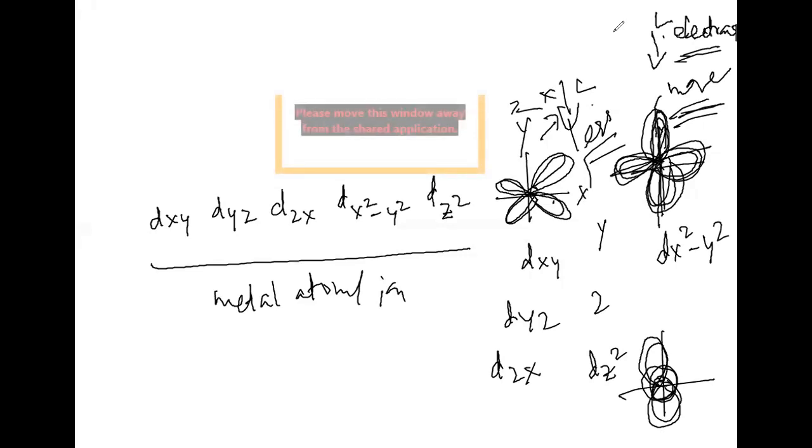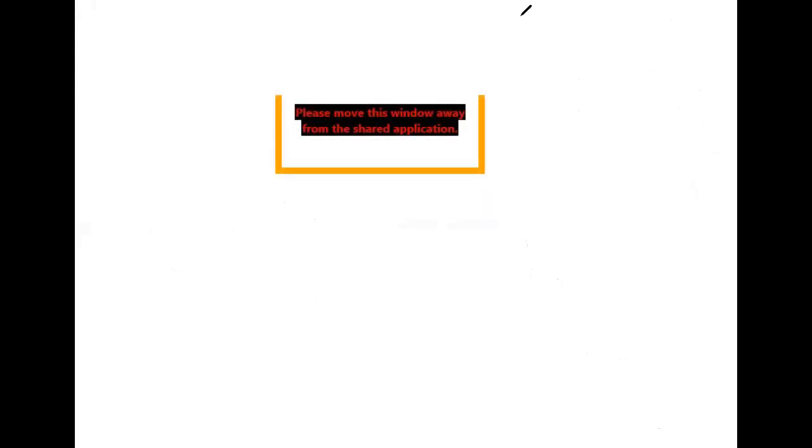Yes, sir. Right. When a ligand approaches the central metal atom or central metal ion, there will be a splitting of d orbitals. Generally, all d orbitals are degenerate orbitals. The degeneracy of d orbitals can be violated only under the influence of ligands. That is, we are going to consider the ligand strength in the case of crystal field theory.